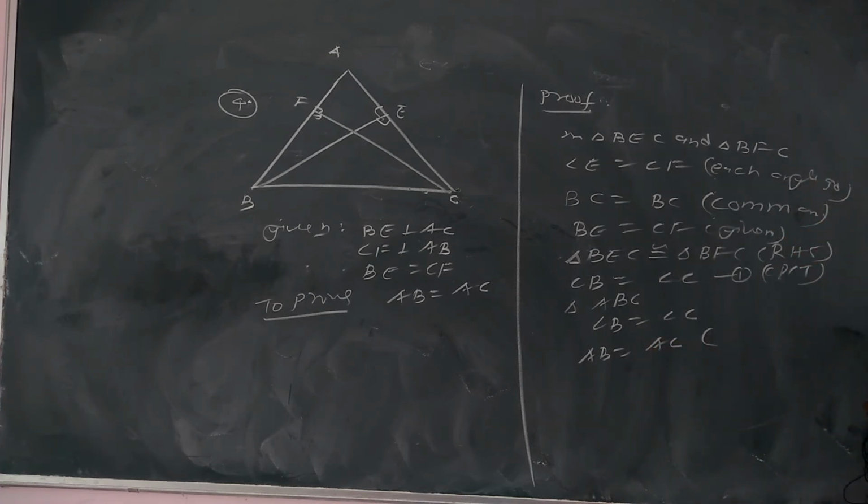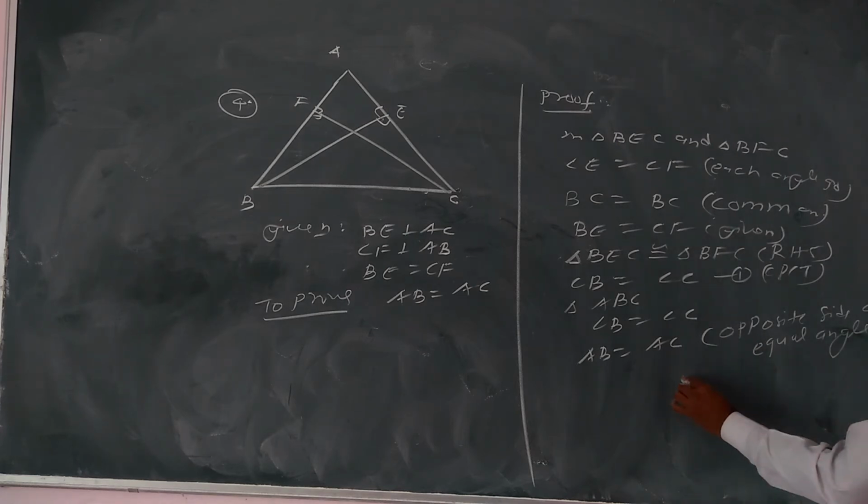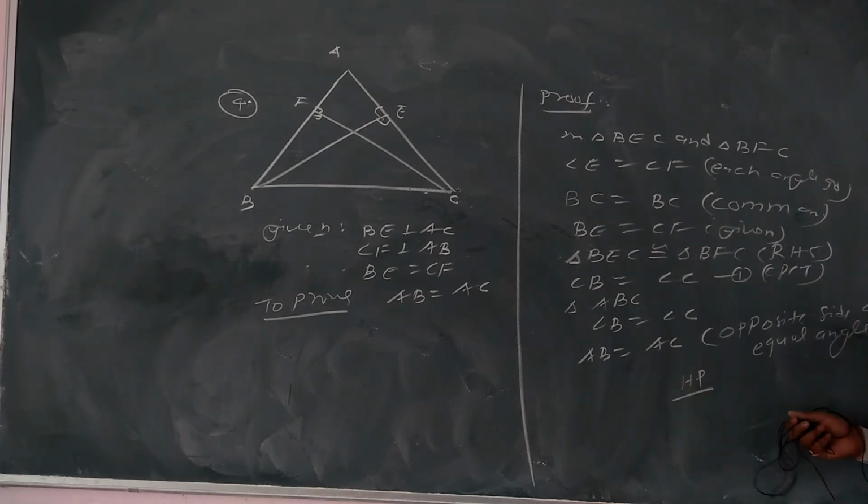We can write down opposite sides of equal angles are equal. क्या प्रूव करना था? AB equal to AC. Hence, this is question number 4. Then we discuss the last question of this exercise.